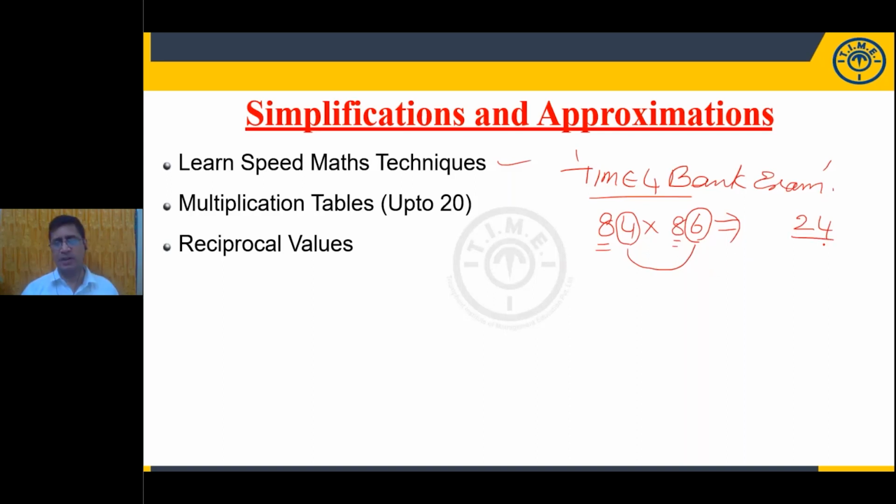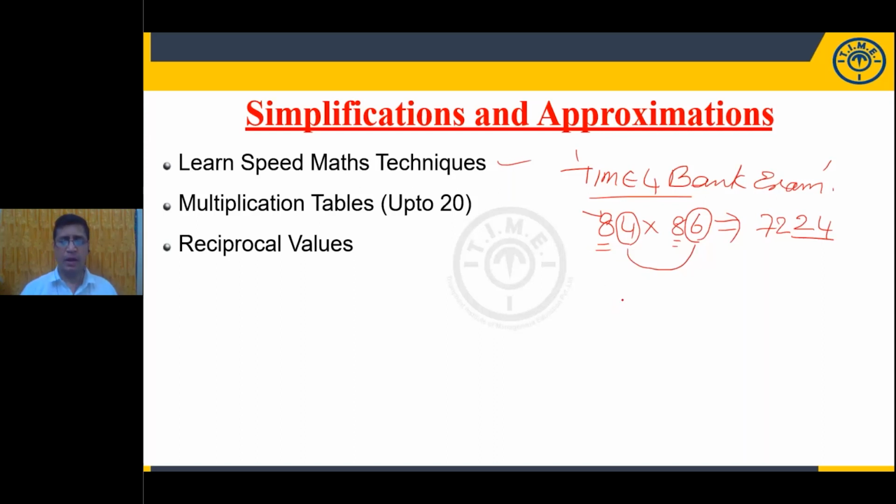Then what is the second step? This is the first part: the last two places of the answer are the product of the unit places. And what is the second step here? Now look at the tens digit and multiply the tens digit with the next consecutive value. 8 is given here. The next consecutive number is 9. Now what is the product of 8 and 9? It's 72. So how much is the value? 7224 is the value of 84 into 86. Am I clear?